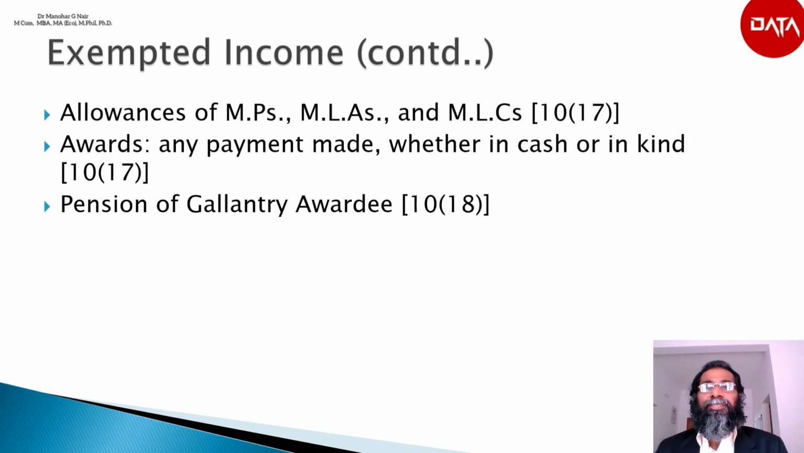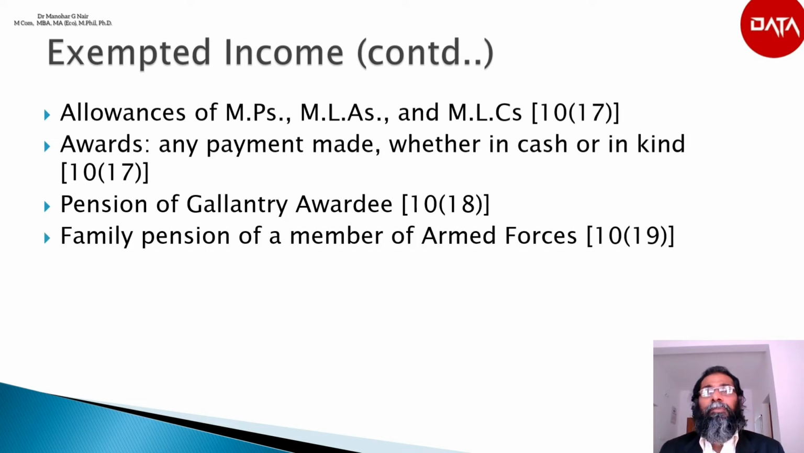The next is pension of gallantry awardee. According to section 10(18), the pension received by a gallantry awardee shall be exempted. Family pension received by the widow or children or nominated heirs of a member of the armed forces, including paramilitary forces of the Union, where the death of such member has occurred in the course of operational duties, shall be exempt, provided the prescribed conditions are satisfied.